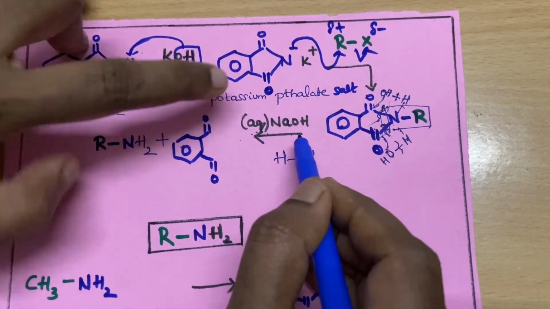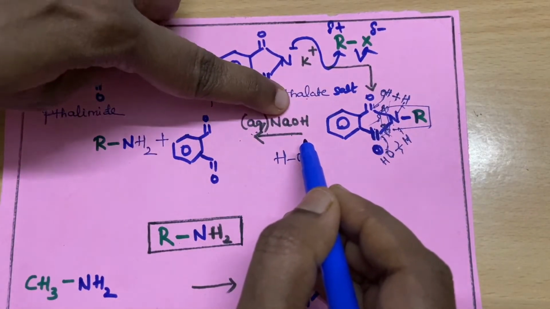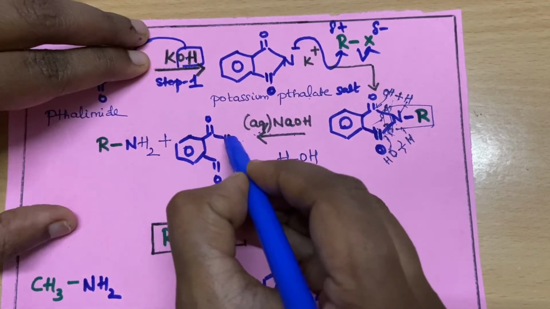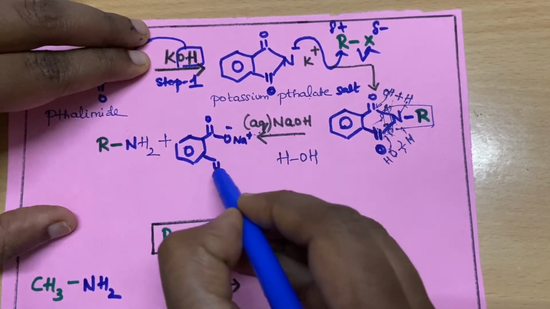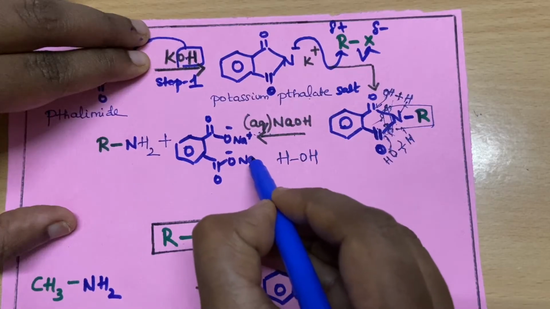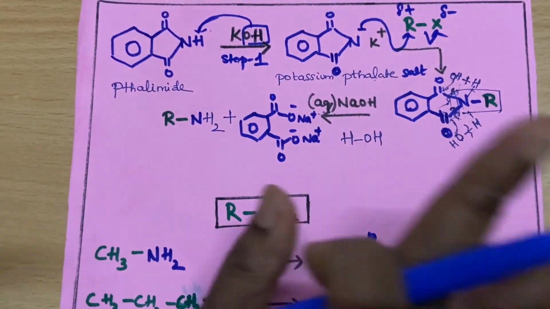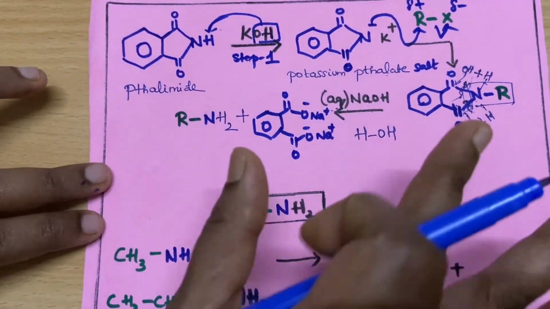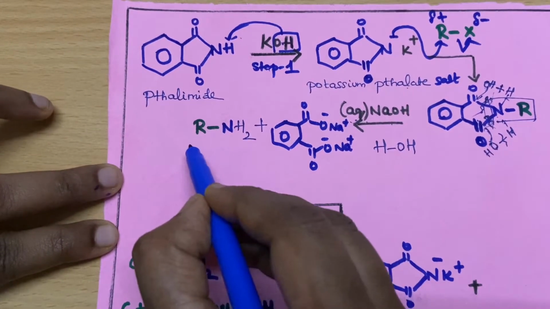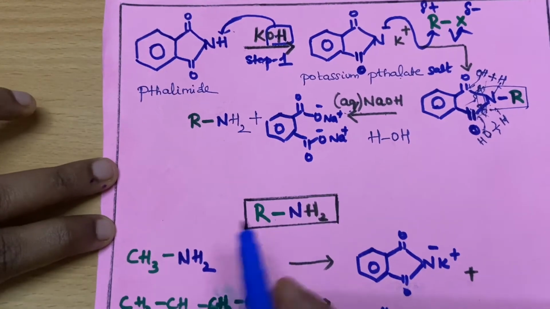But since it is in the presence of a strong base, that proton would have been replaced with the corresponding sodium ion. So this is the product. This is not very important, so don't bother about that, but you have to know. So we got a primary amine.